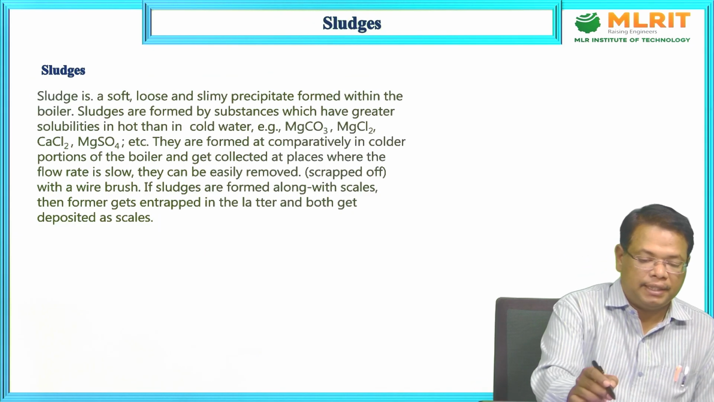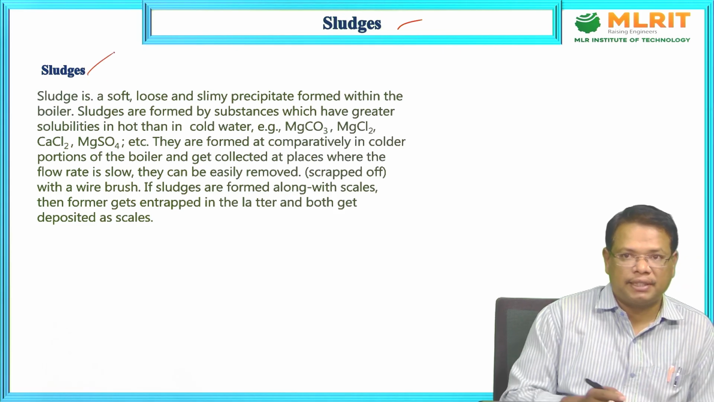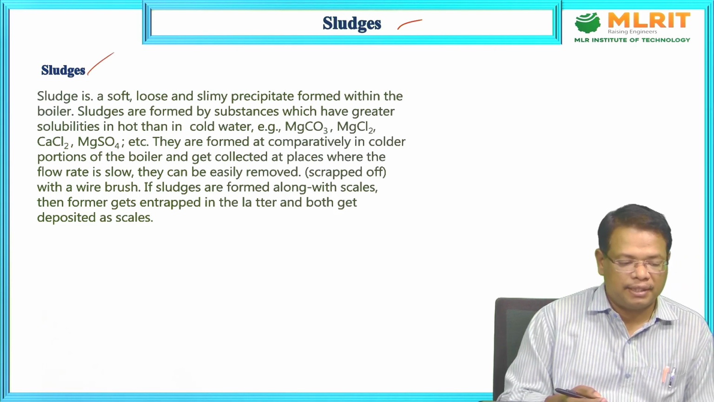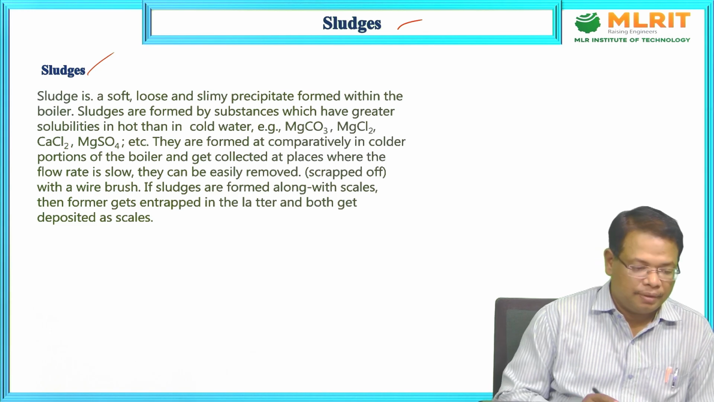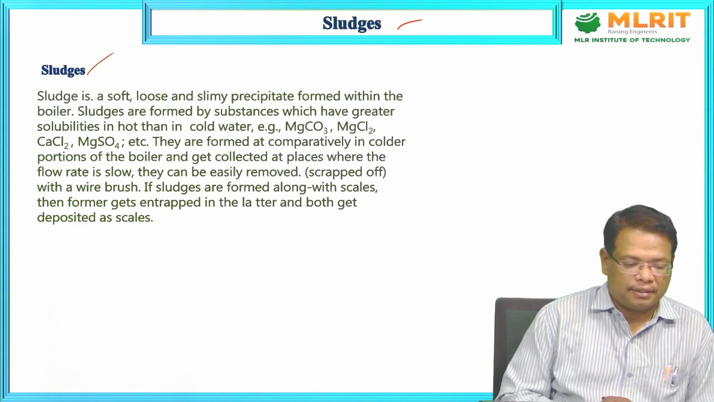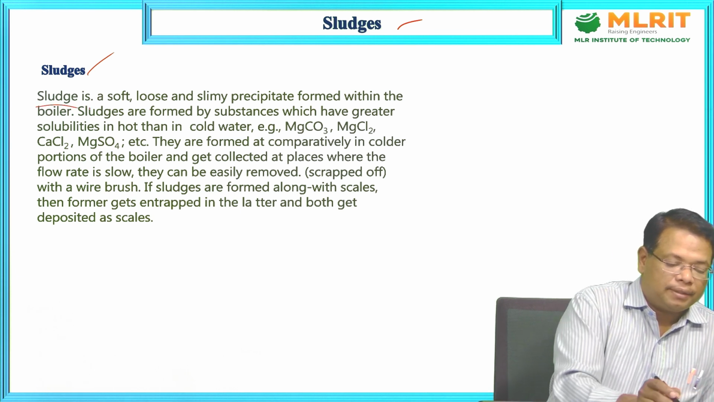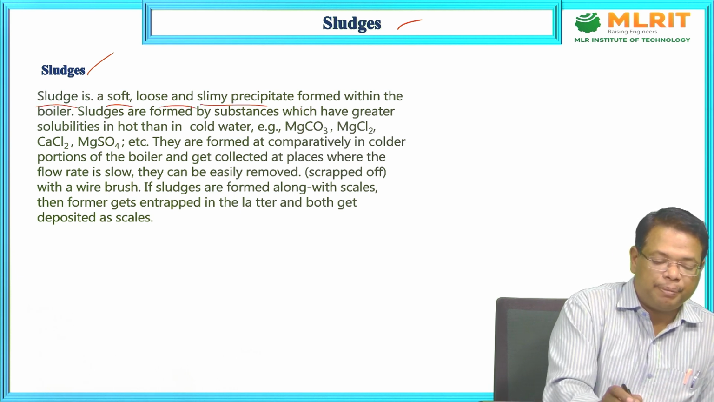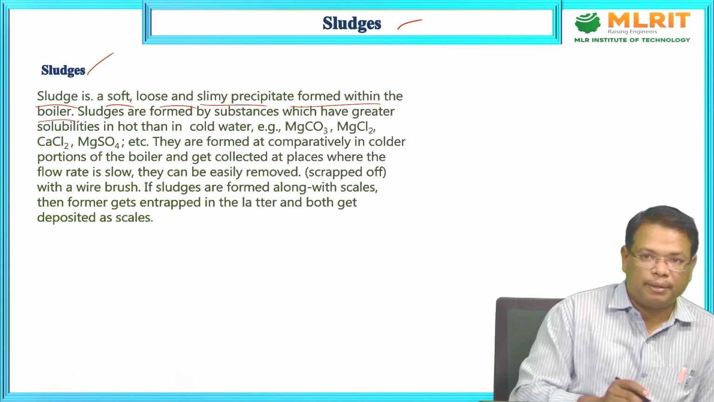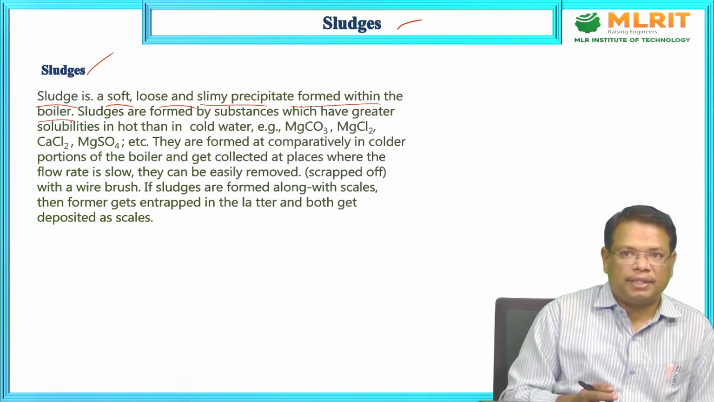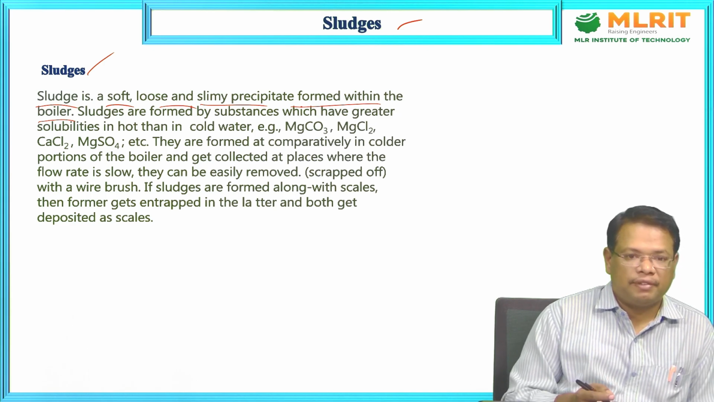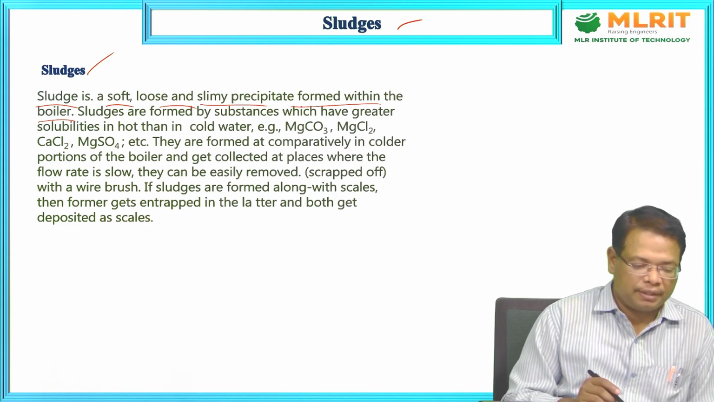Next, sludges. What are sludges? As we discussed in the figure, we can see it in the last picture. Scales we have already discussed. Sludge is a soft, loose and slimy precipitate formed within the boiler. When the boiler is making steam, the feed water becomes a loosely held precipitate along with the steam in the boiler.